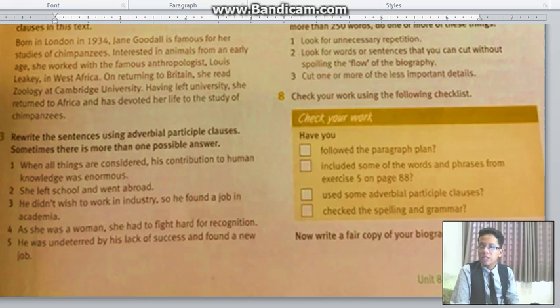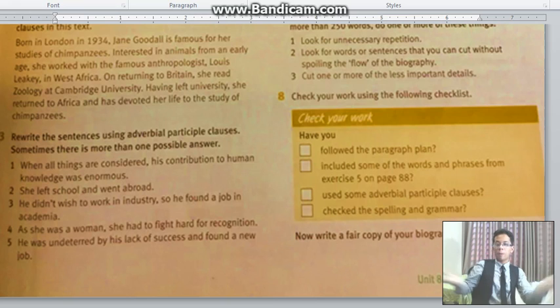Second sentence: she left school and went abroad. You can write on leaving school, she went abroad. You can say on leaving school or having left school. Having left school, she went abroad. Various ways. Next, number 3: he didn't wish to work in industry, so he found a job in academia.